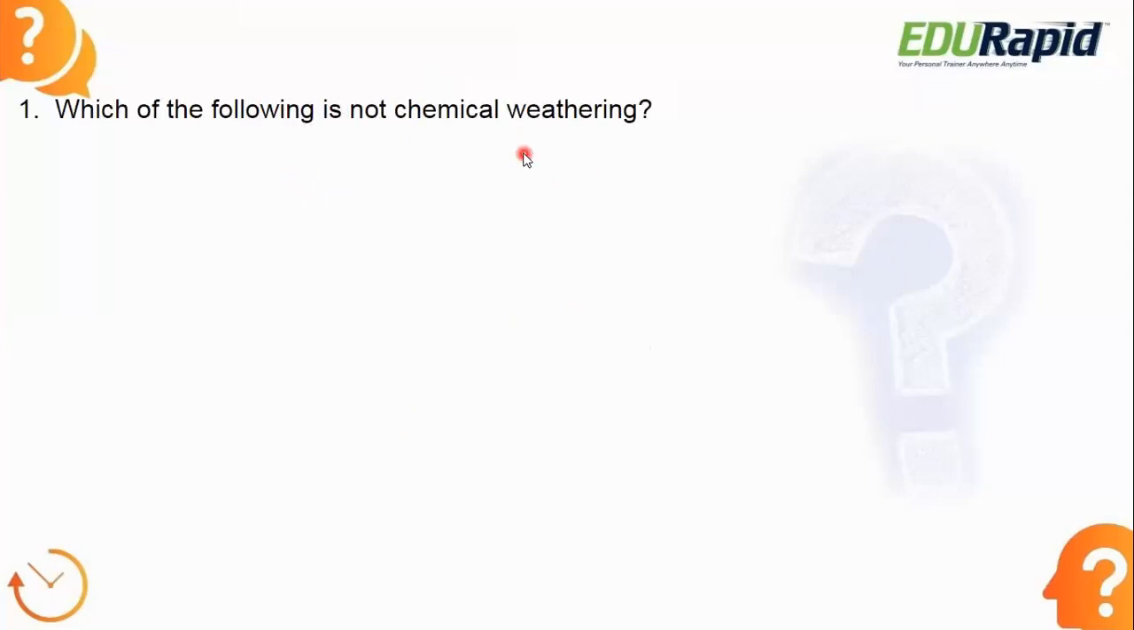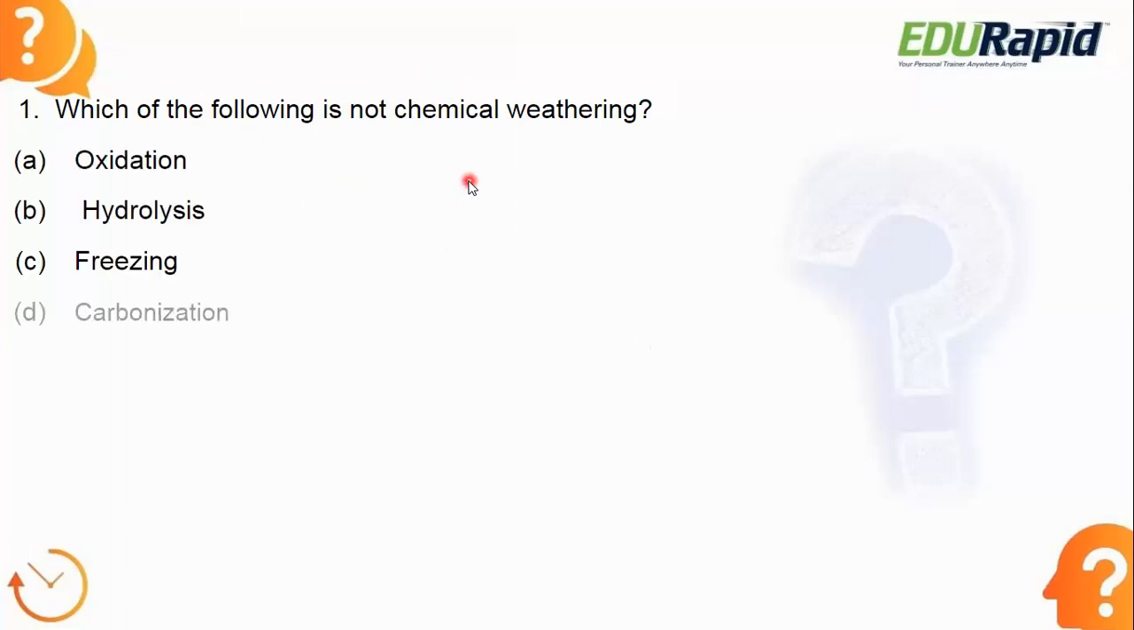Our first question: which of the following is not chemical weathering? Again, please concentrate on the question. They are asking which of the following is not chemical weathering. What is the answer? Be quick. So very simple, right? By reading the options, you can easily eliminate some of them.